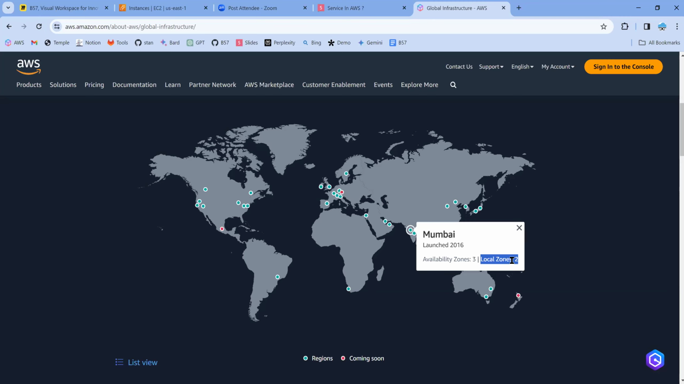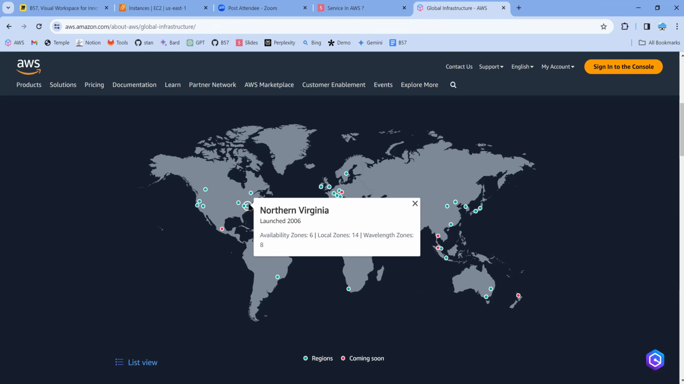What is this local zone? We need to understand that. So here Mumbai is called a region. Okay, so let's try to understand it. For example, you can also see that North Virginia, Amazon has started its first operations in North Virginia in 2006. Amazon started its business from North Virginia in cloud business.